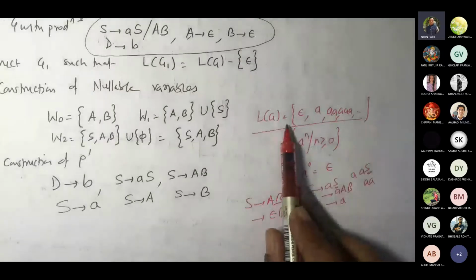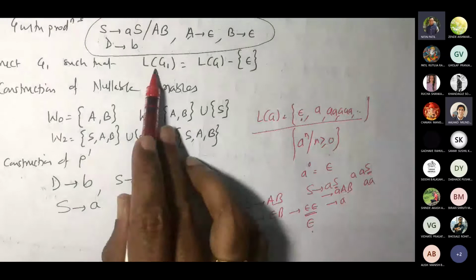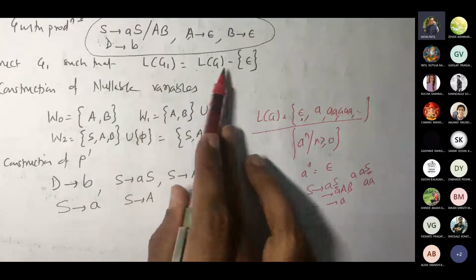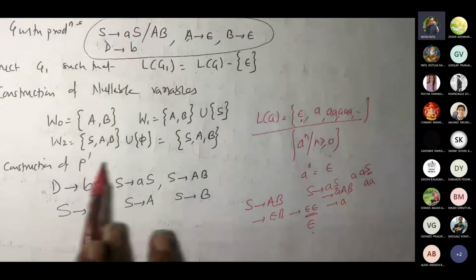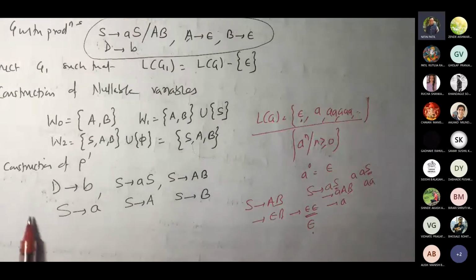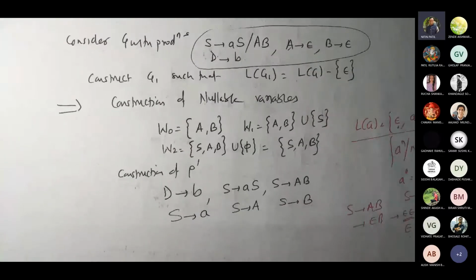Now my language contains epsilon. And my problem statement started like this: LG1 equal to LG minus epsilon. I only removed epsilon from the language. That's what I got now here. I'm not going to get epsilon here anyway. But our understanding of implementing this simplification was to protect that language. The language should be the same.